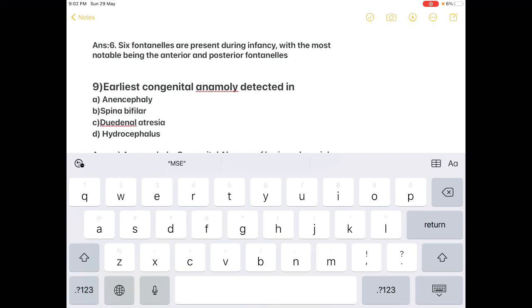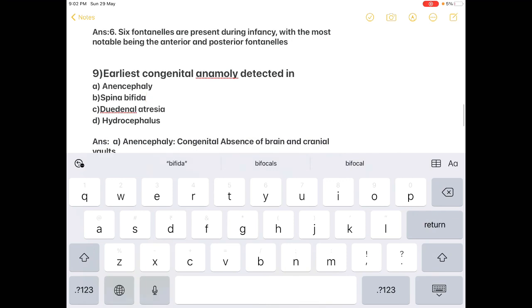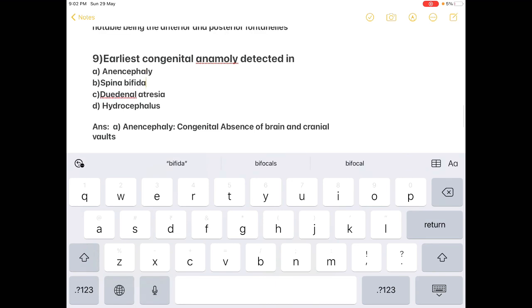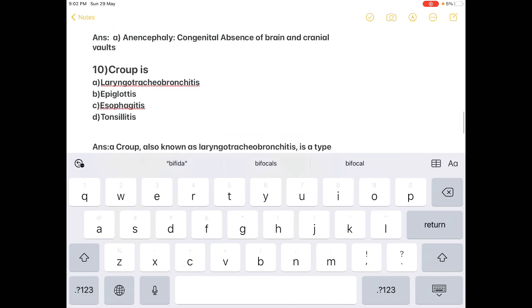Earliest congenital anomaly detected in: option A anencephaly, option B spina bifida, option C duodenal atresia, or option D hydrocephalus. The earliest congenital anomaly is detected in anencephaly. What is anencephaly? It's a congenital absence of the brain and cranial walls. Next question.